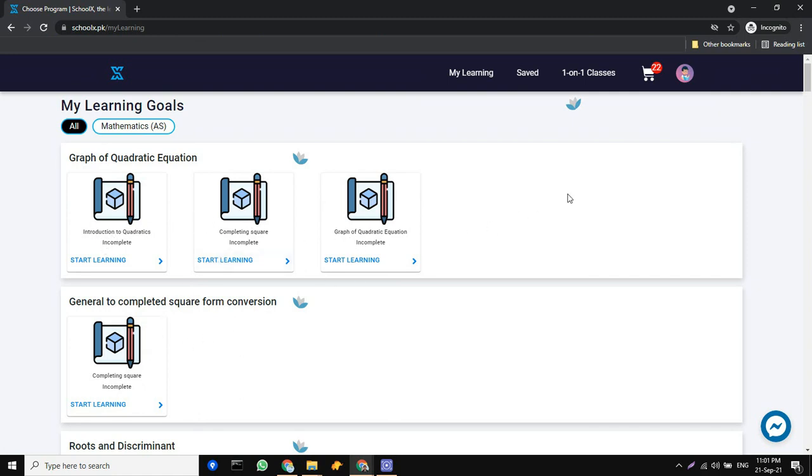So this ensures that the student can keep track of his or her progress, and this also ensures that the SchoolX team has made the right effort into ensuring that the student has successfully learned all of the learning outcomes related to that particular lecture, and as a whole the entire subject, so that the student can perform remarkably well in their exams.